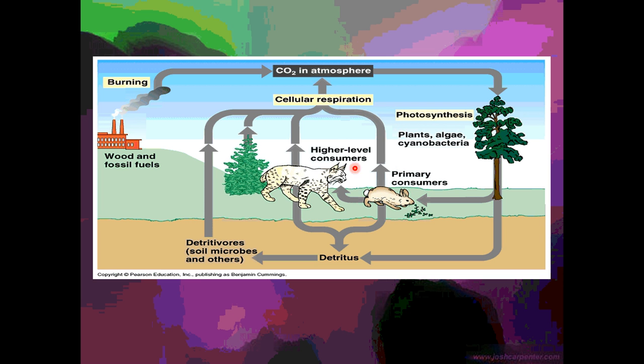The second is our carbon cycle. So carbon cycle focuses primarily on photosynthesis and cellular respiration. Photosynthesis is how plants take carbon dioxide from the air and convert it into sugars, which the animals eat. Then they do cellular respiration, which releases carbon dioxide into the air. Plants also do cellular respiration, and that's also how decomposers and detritivores decompose their food, so that puts carbon dioxide in. Notice that trees, or plants in general, are the only way that carbon dioxide is getting out of the air. Additionally, humans burn wood and fossil fuels, which puts excess carbon dioxide into the air.